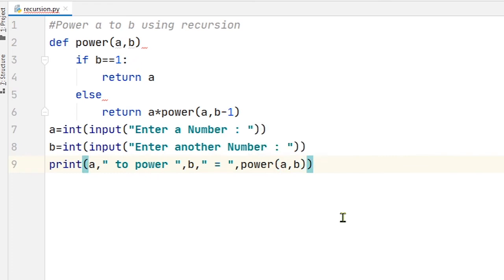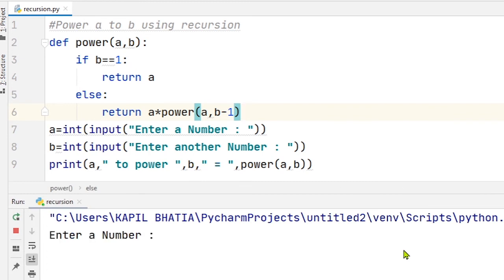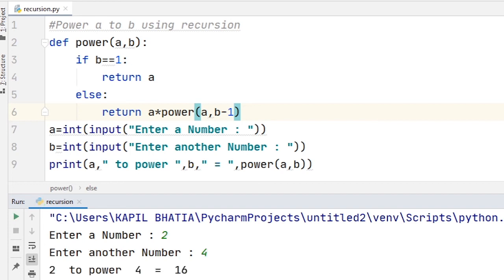Now let's try to execute this code. As you can see the prompt has come, let my first number be 2, second number be 4. Now here you can see 2 to power 4 is equal to 16. So I hope you understand how by using a recursive function we can calculate a to power b.